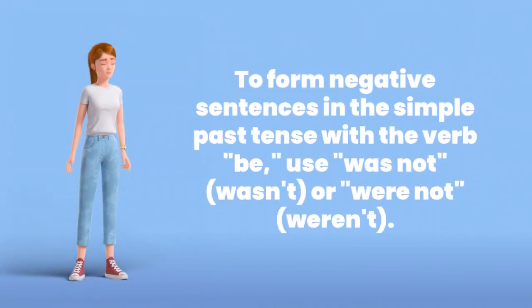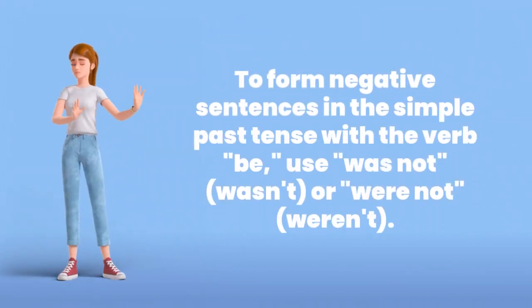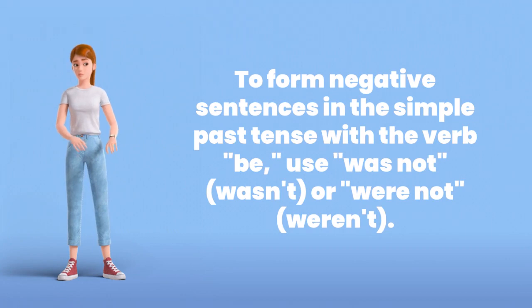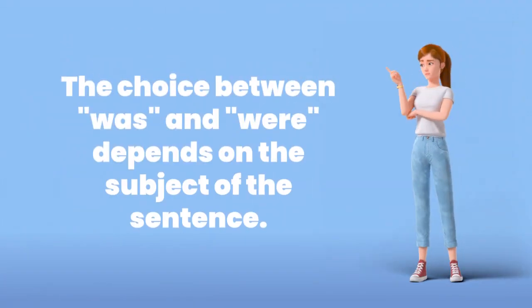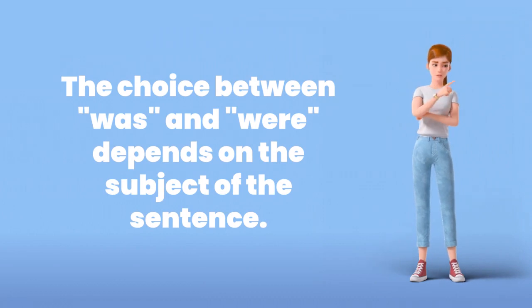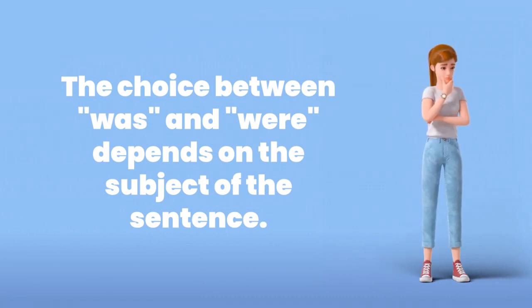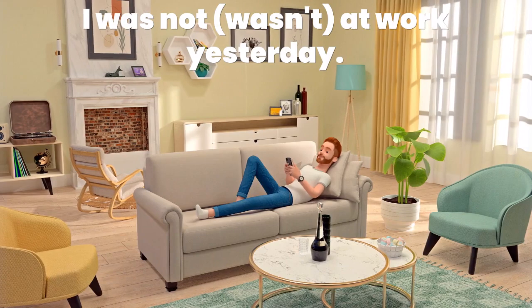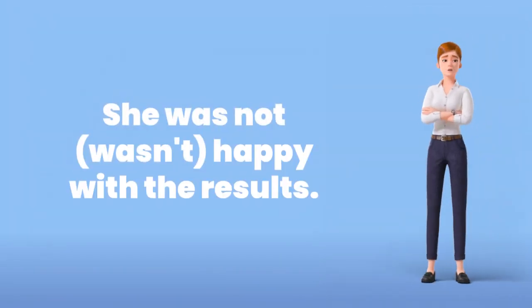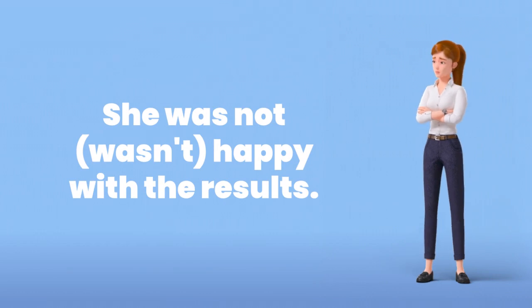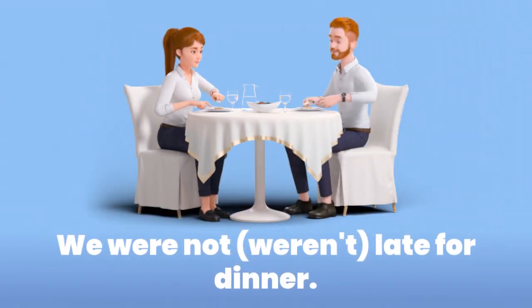To form negative sentences in the simple past tense with the verb be, use was not, wasn't, or were not, weren't. The choice between was and were depends on the subject of the sentence. For example, I was not at work yesterday. She was not happy with the results. We were not late for dinner.